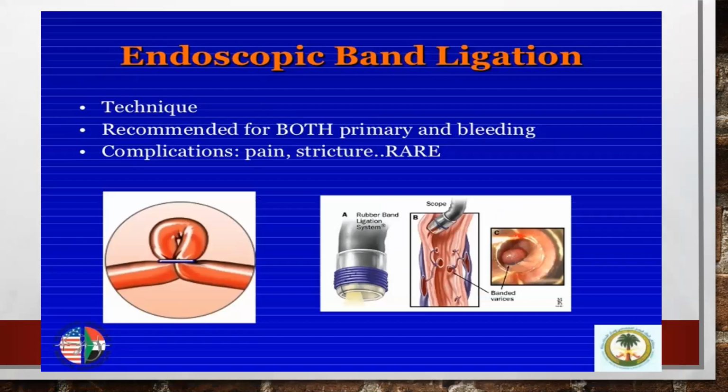This is the endoscopic band ligation. It can be used as a primary technique, or it can be used in a patient who is already bleeding. See the varix, they put a band around the varix, so bleeding stops here. This is the endoscopic view. They are going to suck in the varix and put a band around it. This is a rubber band ligation. See all the banding done here.